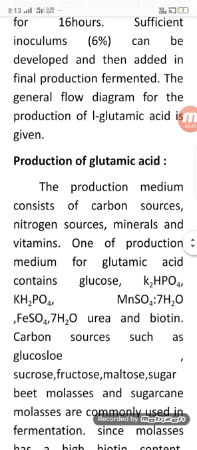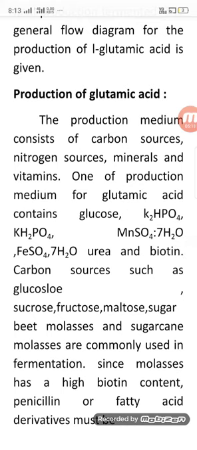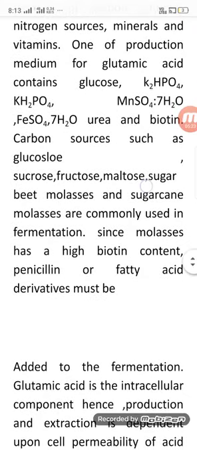The production medium consists of a carbon source, a nitrogen source, minerals and vitamins. One production medium for glutamic acid contains K2HPO4, KH2PO4, MnSO4·7H2O, FeSO4·7H2O, urea and biotin. Carbon sources such as glucose, sucrose, fructose and maltose are used, and sugar cane molasses is commonly used in the fermentation. It is very important since molasses has a high biotin content. Penicillin and fatty acid derivatives must be added to the fermentation.